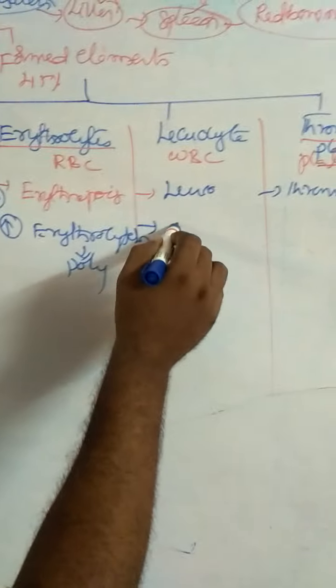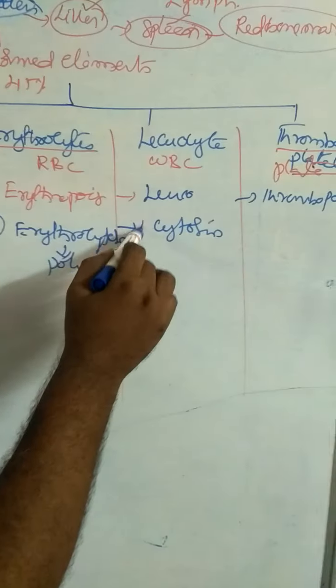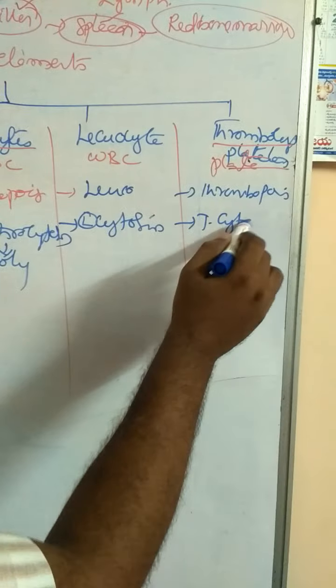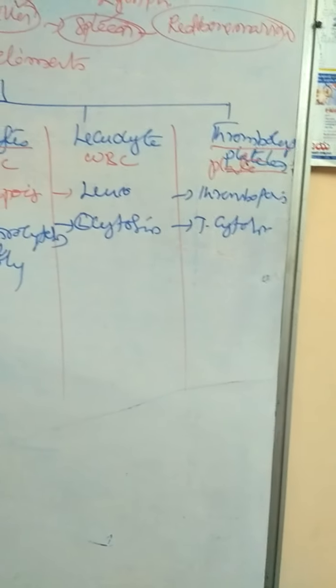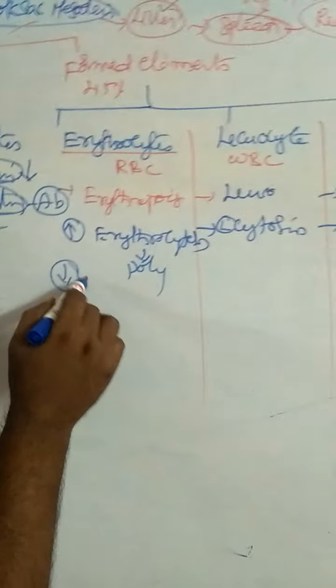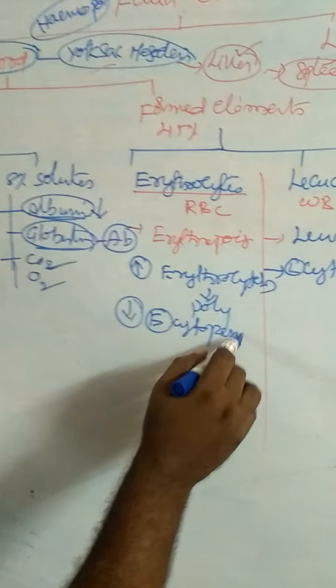An increase in the number of leukocytes is called leukocytosis. An increase in the number of thrombocytes is thrombocytosis. And next, a decrease in the number of erythrocytes is called erythrocytopenia.